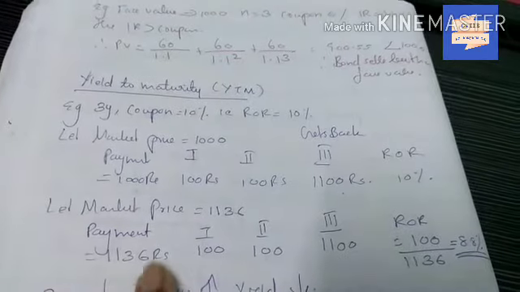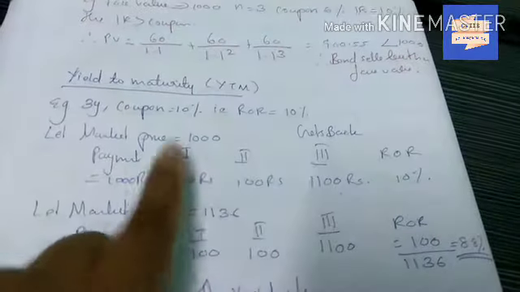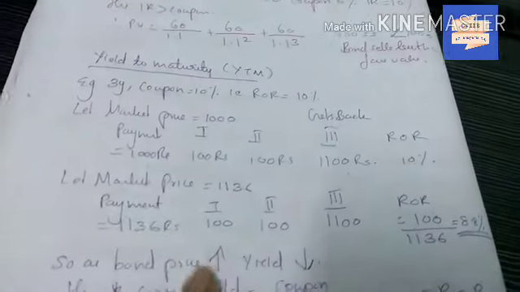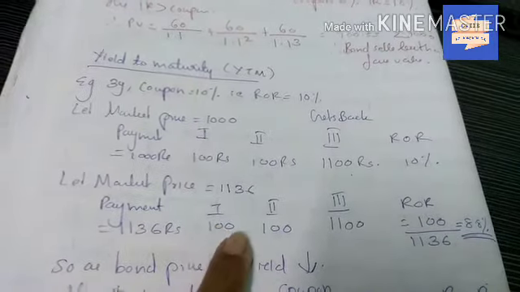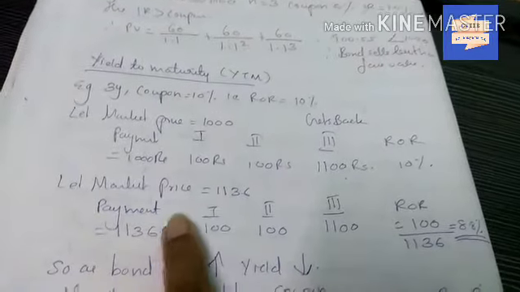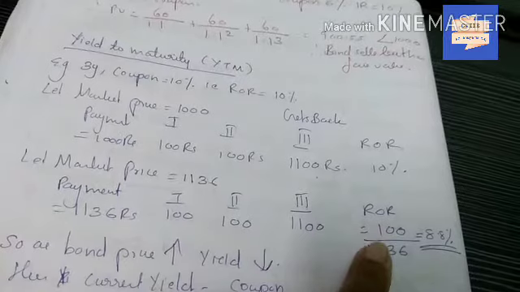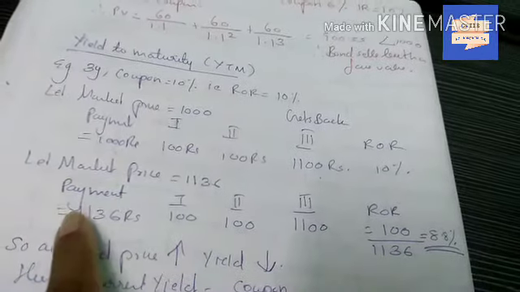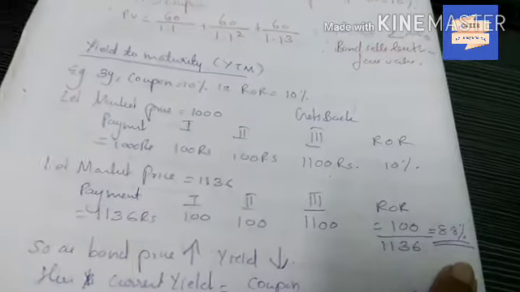If nothing is told about the bond, we take face value as 1000. So we get the coupon of 10% into 1000, equal to 100, 100, 100 for 3 years, and the face value back in the third year. So the rate of return is 100 by 1136, that is 8.8%.